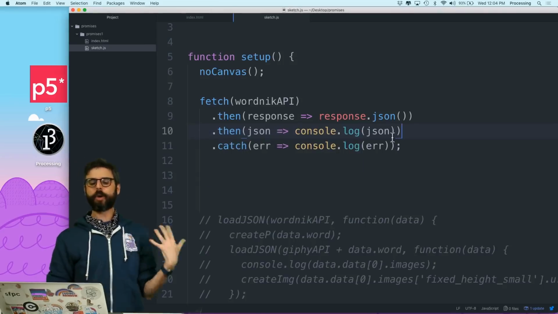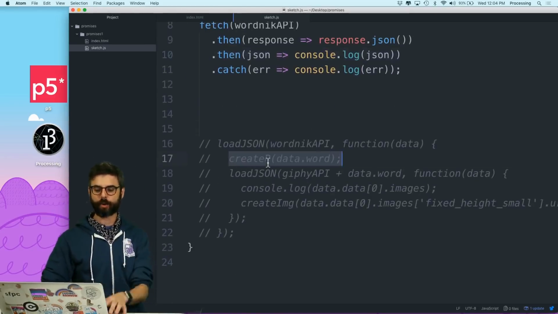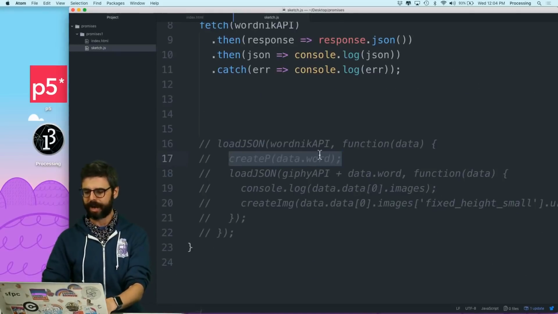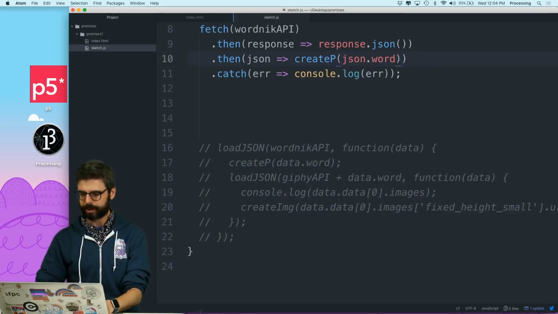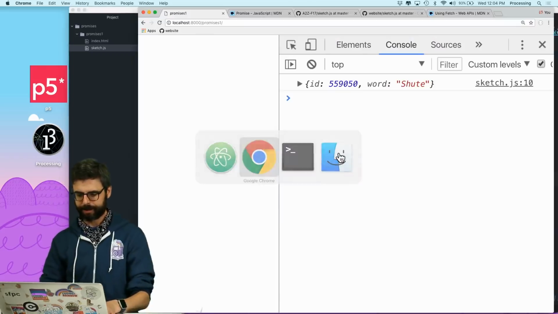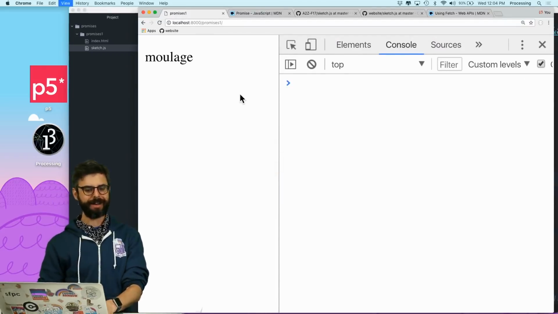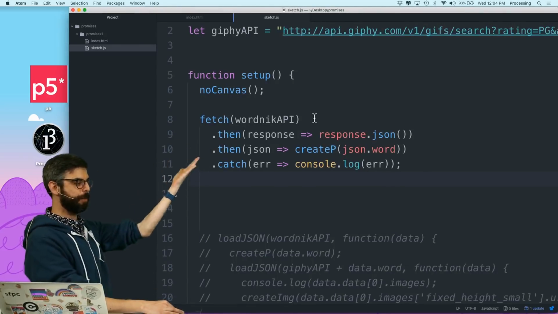And now, okay, so let's get a little bit better here, because what I really needed to do was call my createP function to make that paragraph. So I'm going to do this. So let's take a look at this. Let's just put that in there now. And there we go. Every time. So now I'm using promises. I'm using fetch and promises.